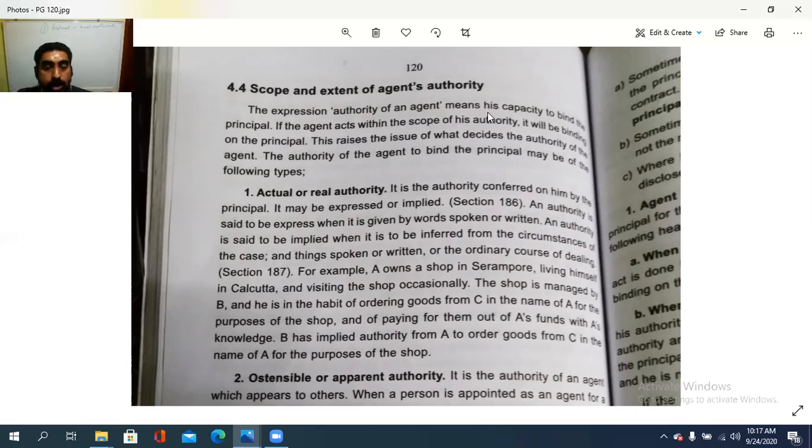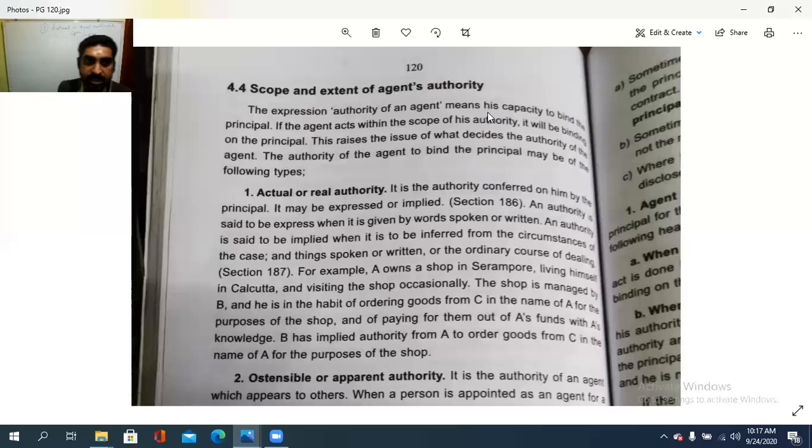So it may be actual or real authority. That is this. So if it is the authority conferred on him by the principal, and it may be expressed or implied, and an authority is said to be expressed when it is given by the words spoken or written. An authority is said to be implied when it is to be inferred from the circumstances. If he acts according to the circumstances, it is the case with the implied authority, while express authority means what? So actual or real authority may be express or implied.